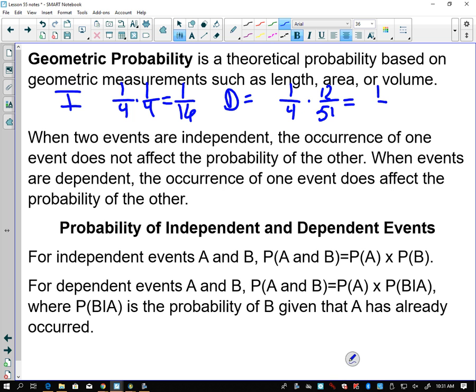Right, and we got 1/17. Okay, now the way we show it here is for dependent events, it's the probability of event A, which we saw was 1/4, times the probability of event B given that A has already occurred. We don't necessarily have to go through a division process if you understand it. That's where we took one out of the desired and one out of the total, and got the 12 out of 51.